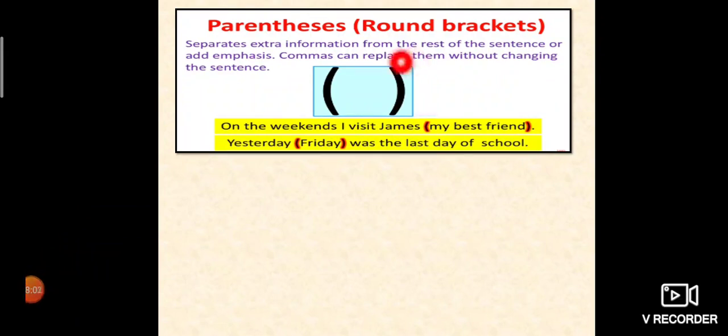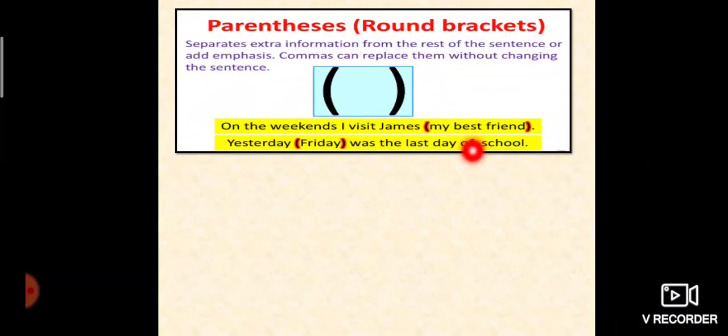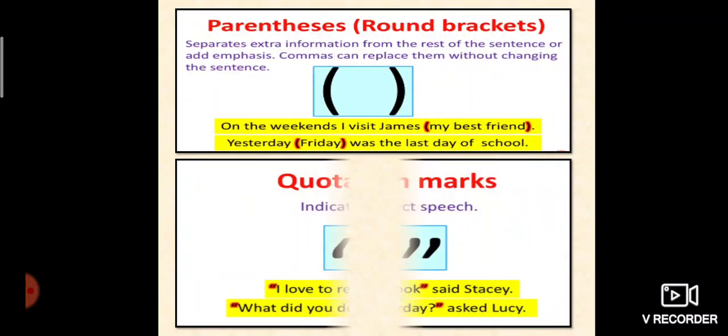Parentheses, or round brackets. We also use round brackets to separate extra information from the rest of the sentence or to add emphasis. Okay, my dear students. So round brackets give us emphasis, a separate thing. On the weekends, I visit James, my best friend. Yesterday (Friday) was the last day of school.